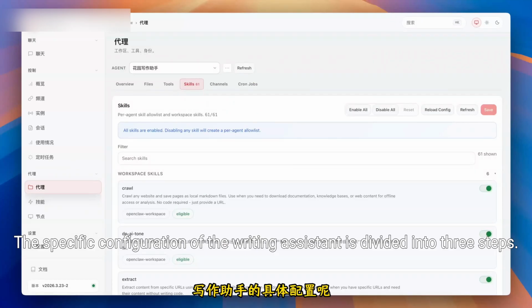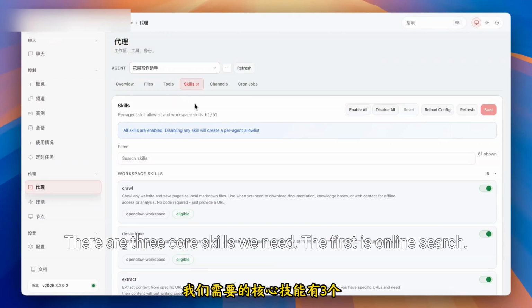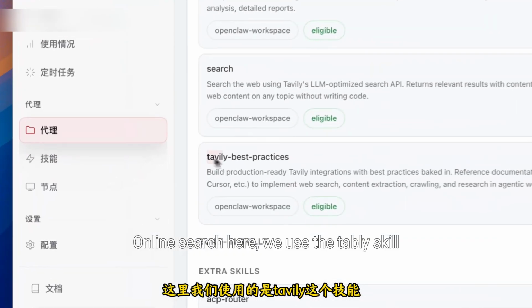The specific configuration of the writing assistant is divided into 3 steps. The first step is to set up skills according to the workflow above. There are 3 core skills we need. The first is online search. For online search here, we use the Tavily skill.